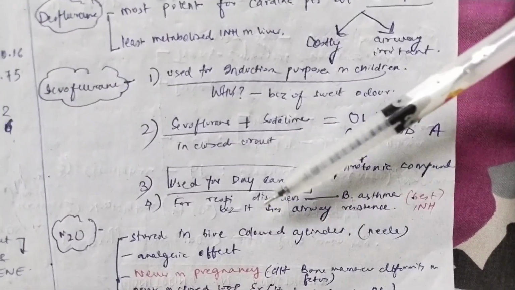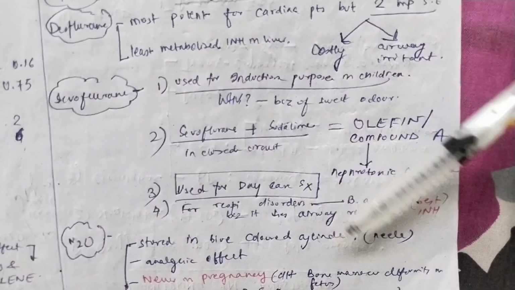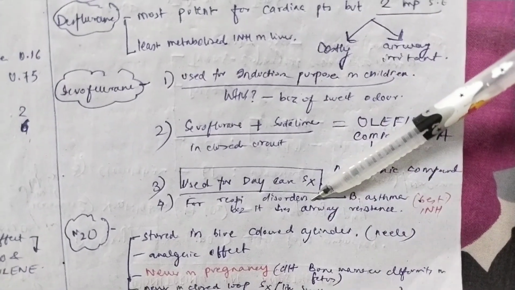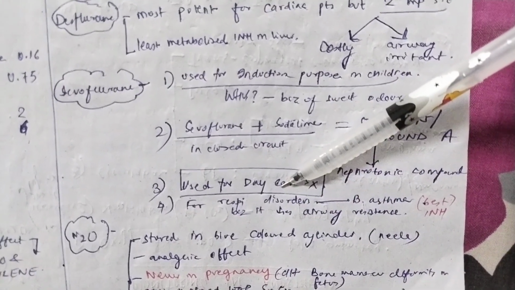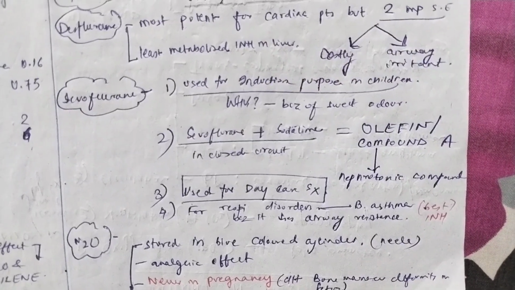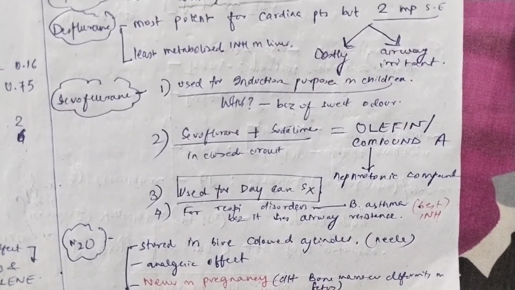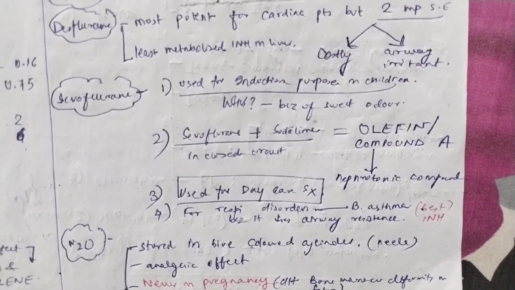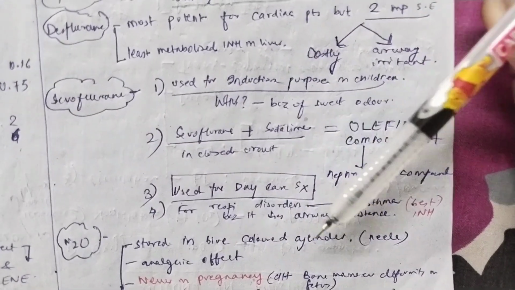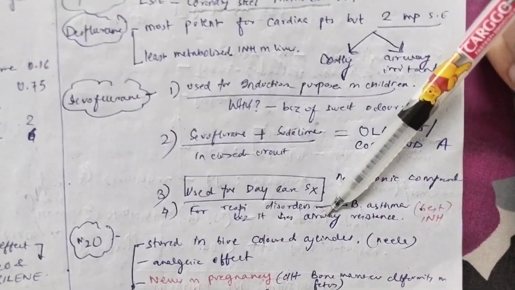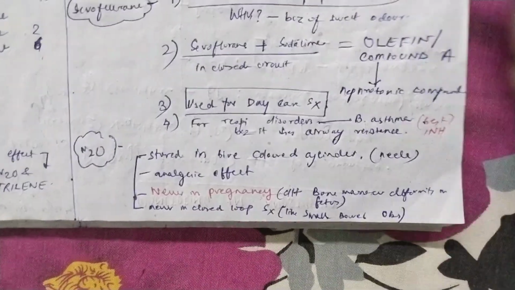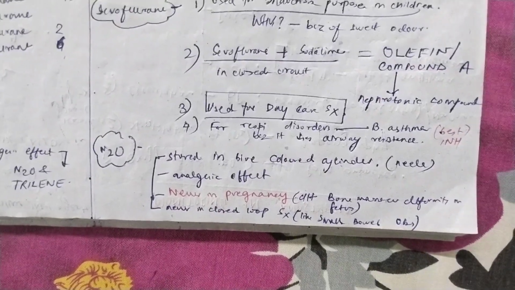And lastly, as I told you, it is having the least airway resistance, so it is used in bronchial asthma. Now, you will question that halothane is having maximum bronchodilation, so that should be used in bronchial asthma. Yes, that should be used. But as sevoflurane is decreasing the airway resistance, it is more potent in case of bronchial asthma. Now, N2O. I told you one point about N2O, that it is having analgesic effects.